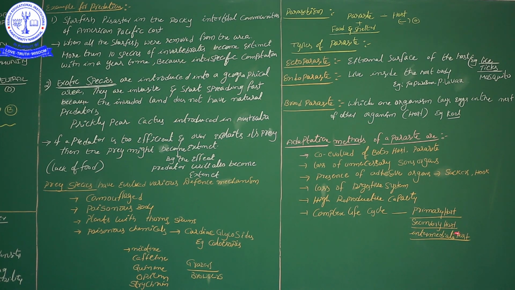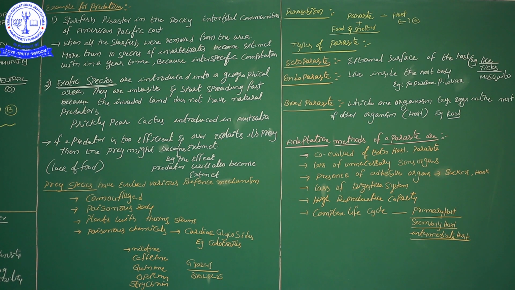So the female Culex mosquito is the secondary host. Along with the primary and secondary hosts, sometimes the parasite does not have the chance to take its primary or secondary host. Lacking primary and secondary host availability, these parasites sometimes take an intermediate host. What is the intermediate host?